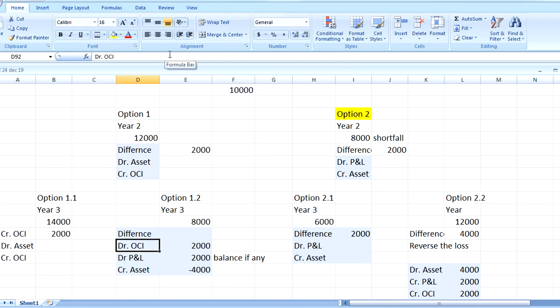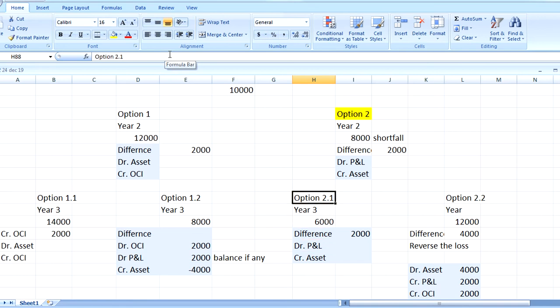So we get the correct entry: debit OCI, which was earlier there in option 1, year 2, reversing the same 2,000. We are now debiting profit and loss by 2,000 and crediting the asset by 4,000.